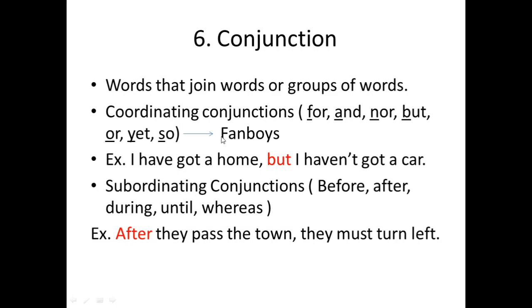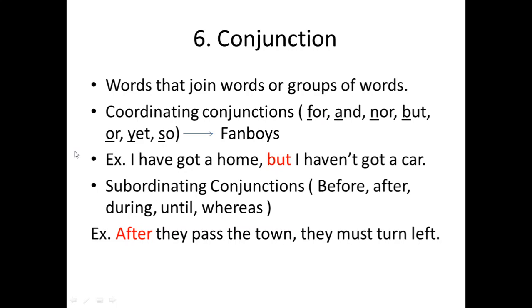An easy way to remember these coordinating conjunctions is by taking out the first letters of each word, which is underlined, and combine them, and then you have FANBOYS. F-A-N-B-O-Y-S. Fanboys. Okay?